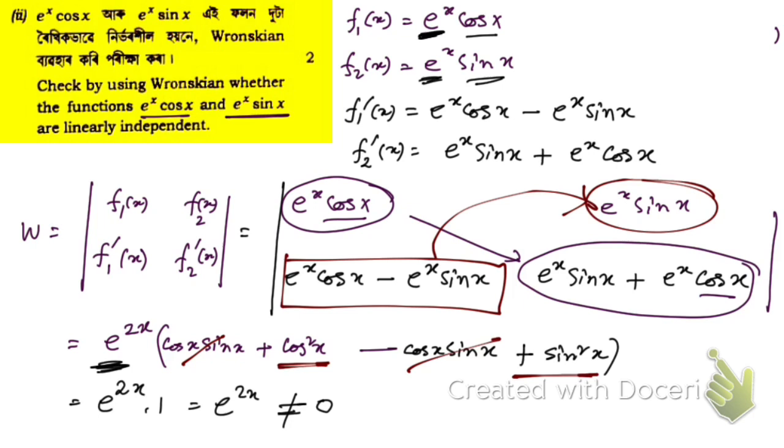That means the given functions are, sorry, linearly independent. So if the Wronskian is not equal to 0, then we can say these functions are linearly independent. So now let me answer the next question.